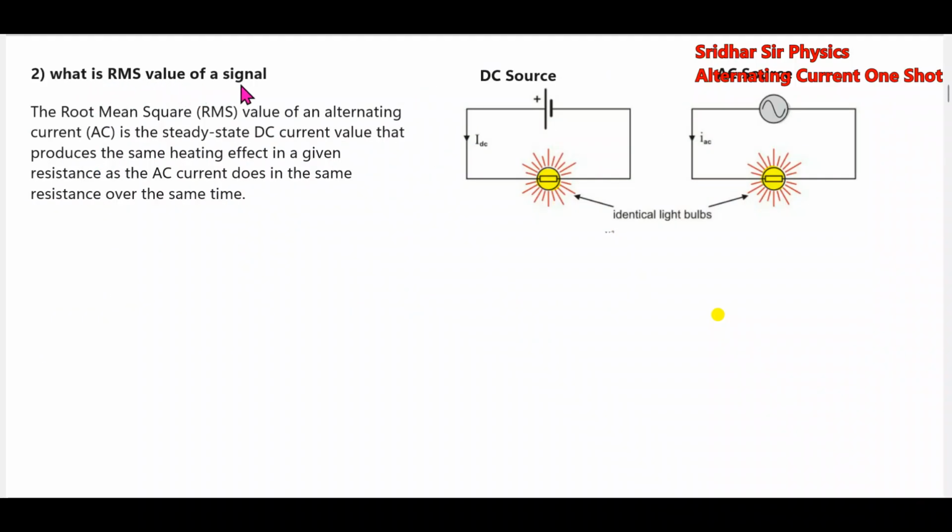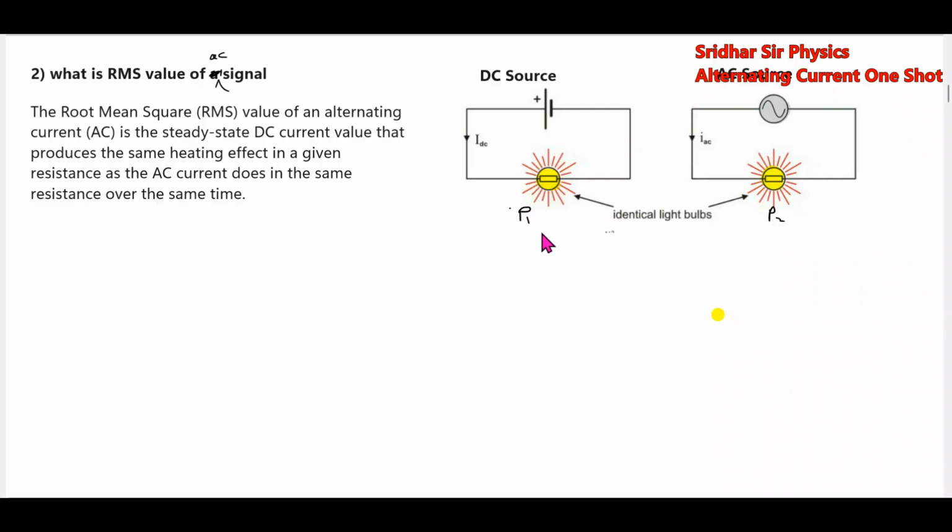Next, what is the RMS value of an AC signal? How to measure it? When the AC signal flows through a circuit, its current will be varying. How to express that? For that, I'll go for the power. There's a bulb, the same bulb. What is the power dissipated in this bulb?